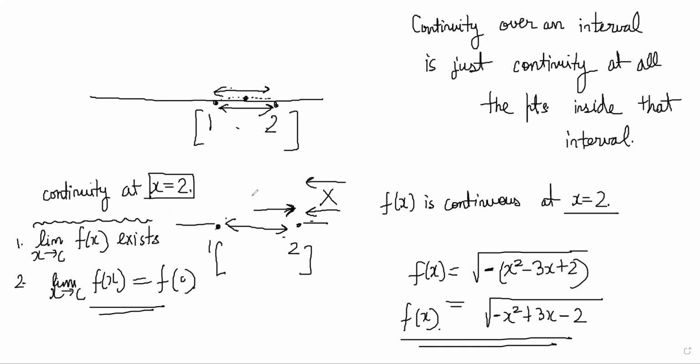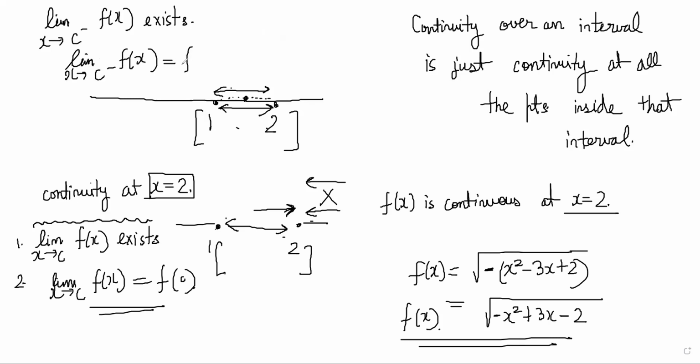So in case of endpoints, the definition is changed a little bit. For this type of endpoint, you will define limit x tends to c minus f of x exists, and you will say limit x tends to c minus f of x should be equal to f of c. You understand what I'm saying? In this case, you cannot write the full limit, because right hand limit is not possible.